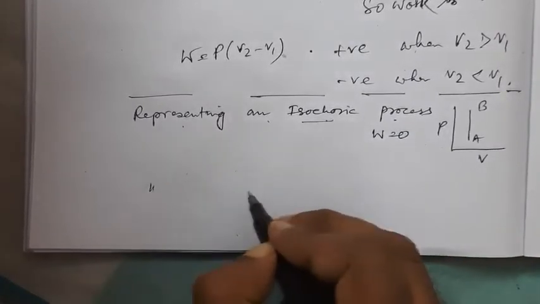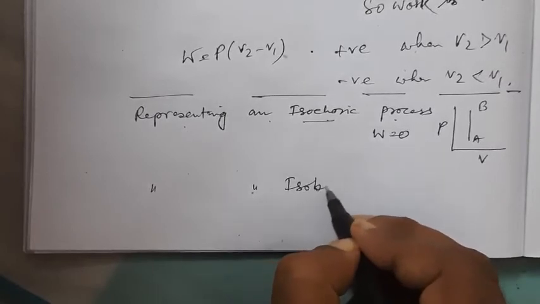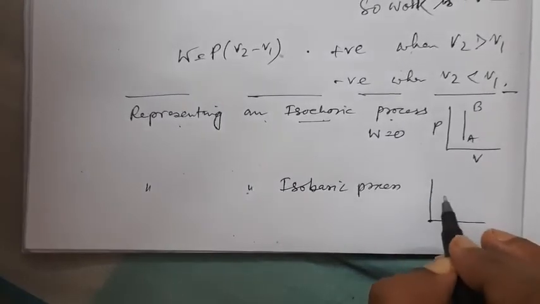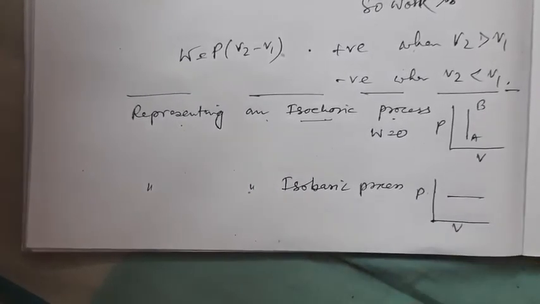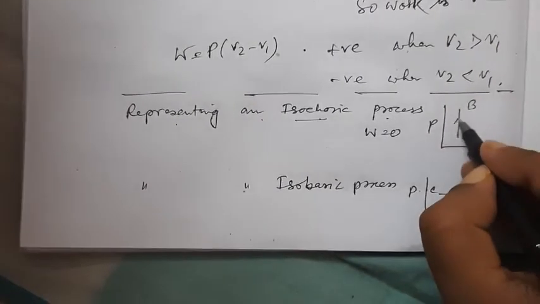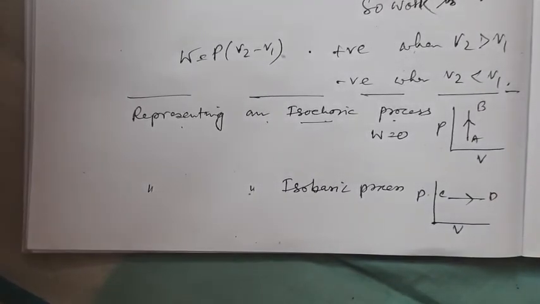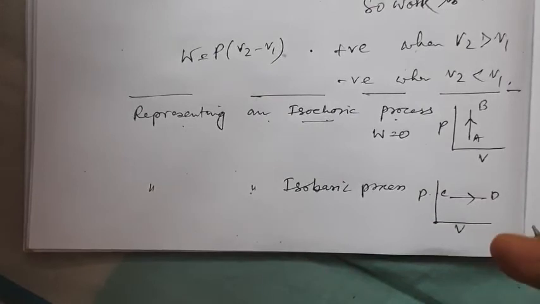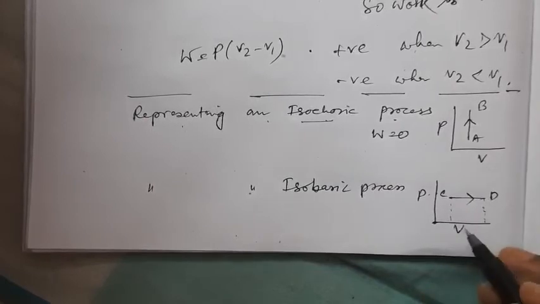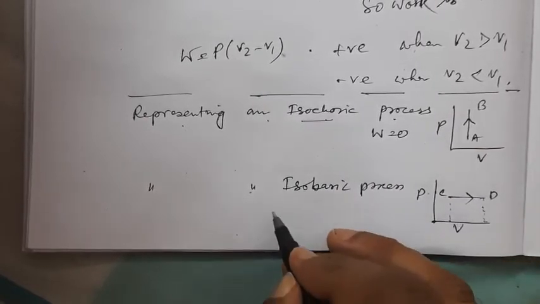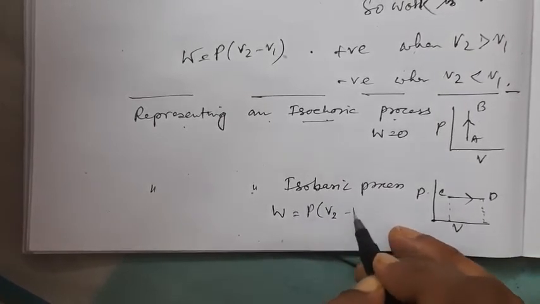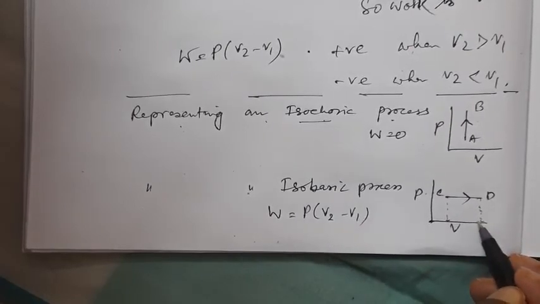Now representing another one, an isobaric process. Here pressure does not change. That means the line moves like this, pressure, volume. Now if we name this C to D, you have to point an arrow, and also in this direction. So for an isobaric process there is work done, because from volume V1 to volume V2 we have got a difference in position of V. So P into V2 minus V1. Suppose this is V1, this is V2.